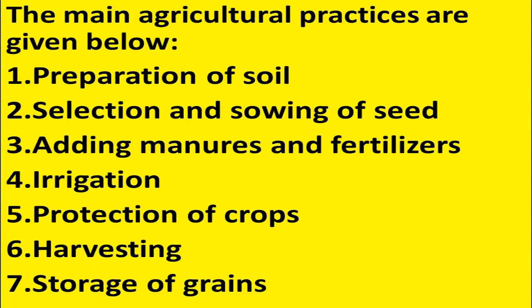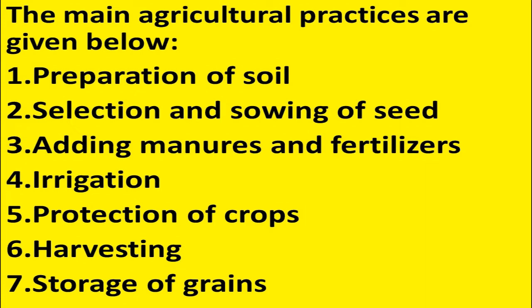Fifth, protection of crops. Sixth, harvesting. And seventh one is storage of grain. So these are the main agricultural practices that we need to follow for the cultivation of crops. We will see all these practices one by one.